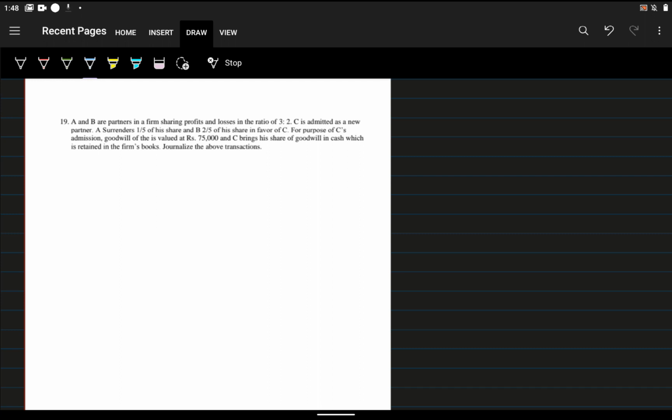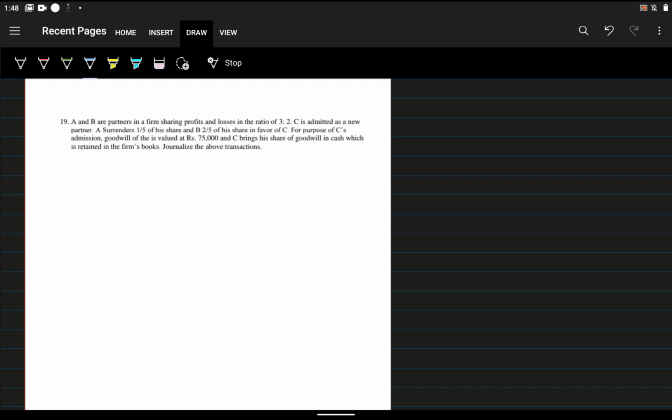A surrenders 1/5 of his share and B surrenders 2/5 of his share in favor of C. For purpose of C's admission, goodwill of the firm is valued at rupees 75,000 and C brings his share of goodwill in cash, which is retained in the firm's books. Journalize the above transaction. So what is the question?